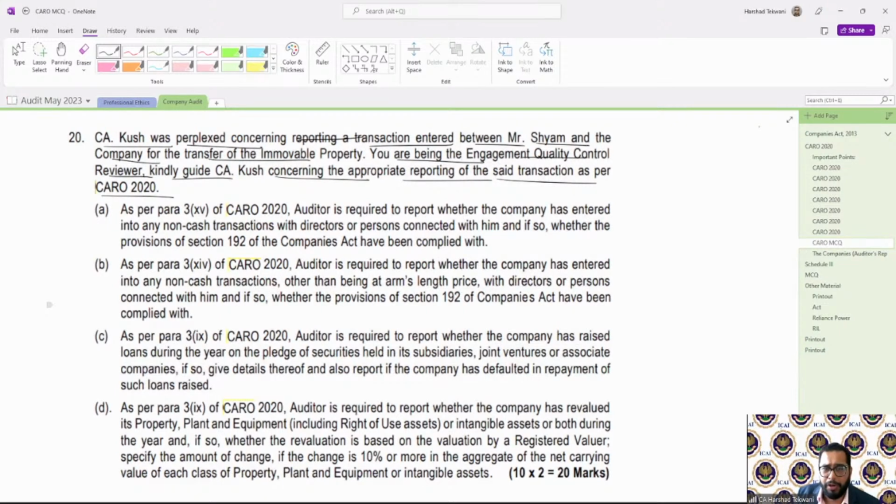So there was a transaction entered between Mr. Shyam and the company for transfer of immovable property. Where will this be reported? Para 3, clause 15, 16, 9 or 14? Which one is the correct one?